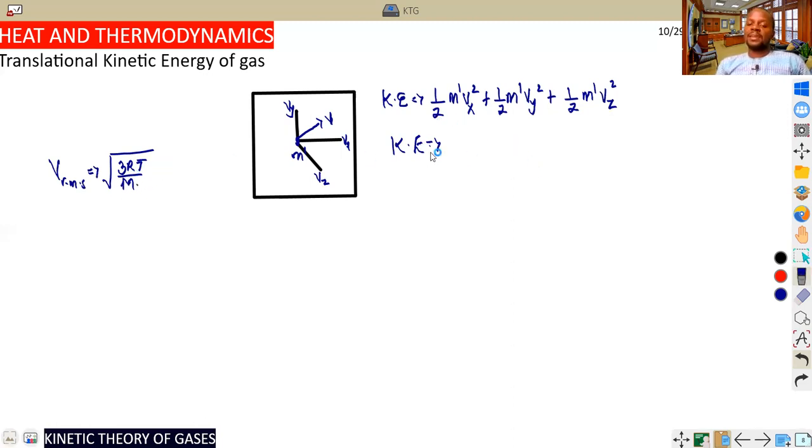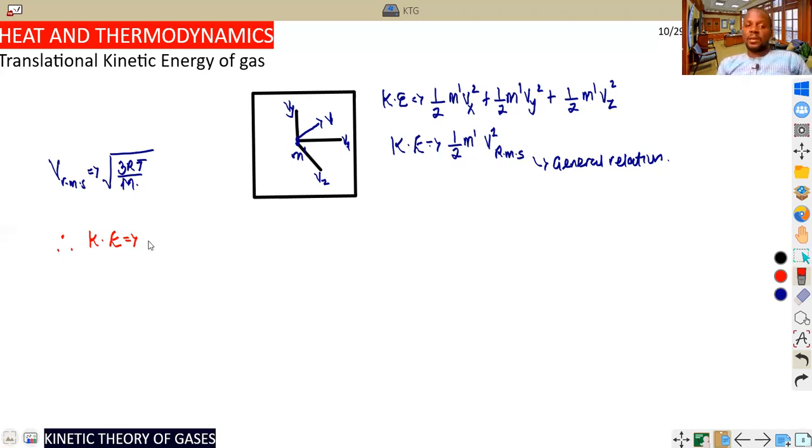So we say the total kinetic energy of one molecule, because I'm considering just one molecule, is given as half m dash multiplied by v squared of the root mean square. So keep in mind, this is the general relation we use. So having said that, in continuation, my dear students, we can now say the kinetic energy, all these are basic things.